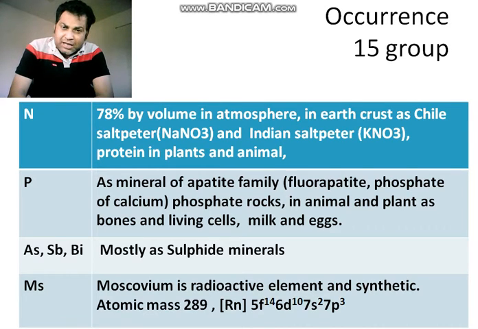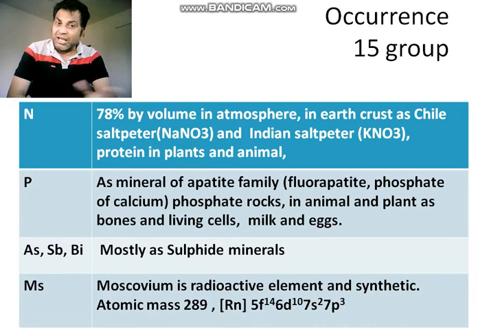In the earth crust, nitrogen occurs as chili saltpeter. Now remember this formula: NaNO3 is the formula for chili saltpeter, and another one is Indian saltpeter, that is KNO3. This might be important for an MCQ or 1 mark question. So chili saltpeter is sodium nitrate and Indian saltpeter is potassium nitrate. So in the earth crust, nitrogen is obtained in the form of sodium nitrate and potassium nitrate.